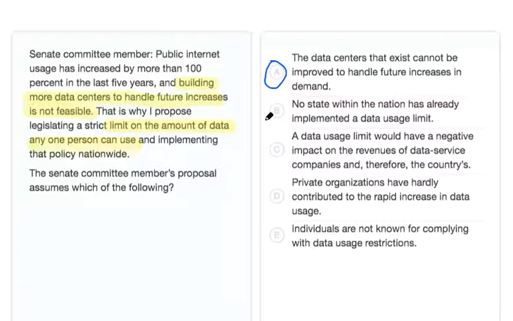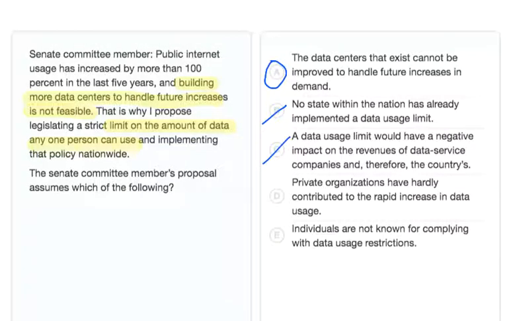Choice B is incorrect because it's not quite connected to the argument. The committee member is more concerned about the nation as a whole and not individual states. So this answer can't be an assumption to the argument, so we can mark it off. Choice C is incorrect because it is actually an argument against the committee member's proposal, not an assumption. So we can mark choice C out as well.